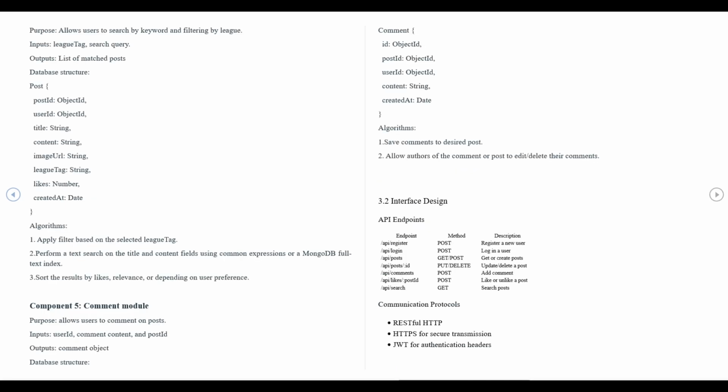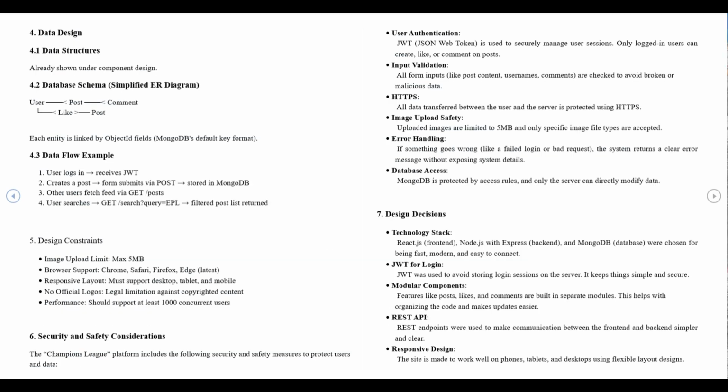The document also includes interface design, which lists the API endpoints and how the front end communicates with the back end using RESTful HTTP and secure protocols like HTTPS and JWT tokens. In the data design section, we show how data is organized using a simplified ER diagram. It explains how users, posts, likes, and comments are connected in the database.